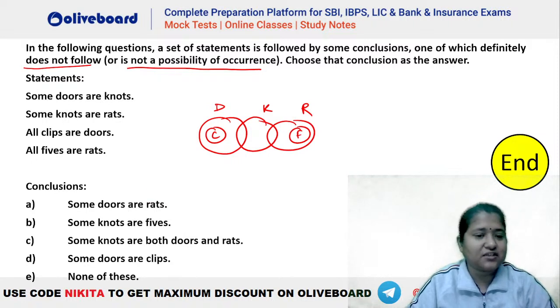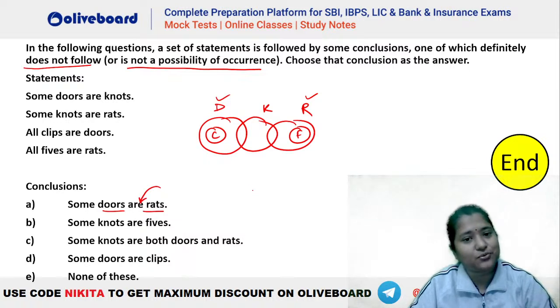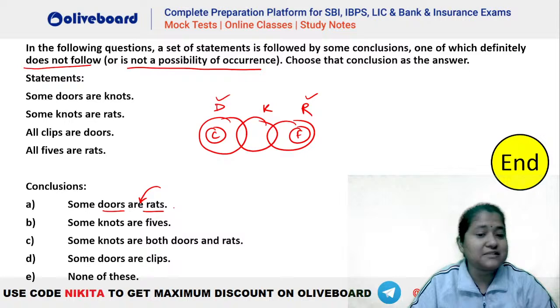Okay. So let's check the first one. Some doors are rat. You can see some doors are rat. Now this is a possibility, isn't it? Ye to possibility hai that some doors are rat. Because if this was given as a possibility, it would have been true. That is, some doors may be rat would have been true here. So that means this is not going to be definitely false because this has a possibility to be true, isn't it? So ye nahi hai answer.